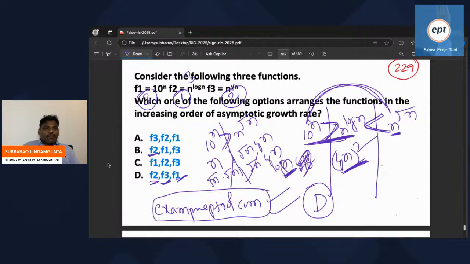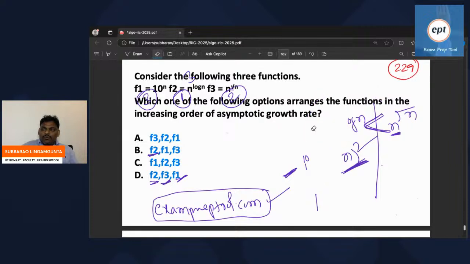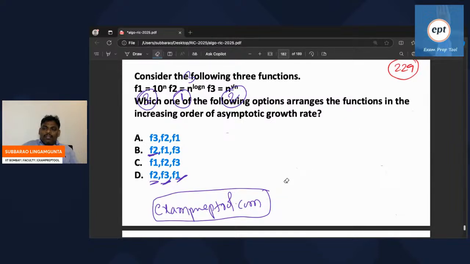It is a very tough problem. It is going to be a very tricky problem. Those people who are not getting it, I am explaining again. Let me explain again.